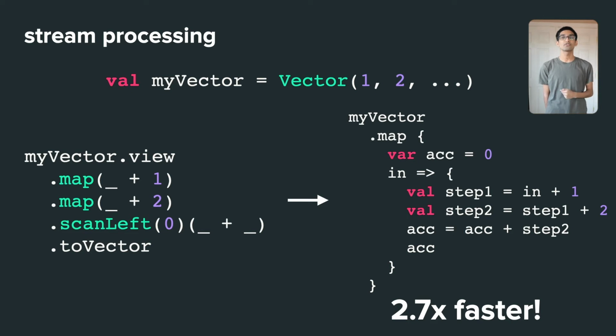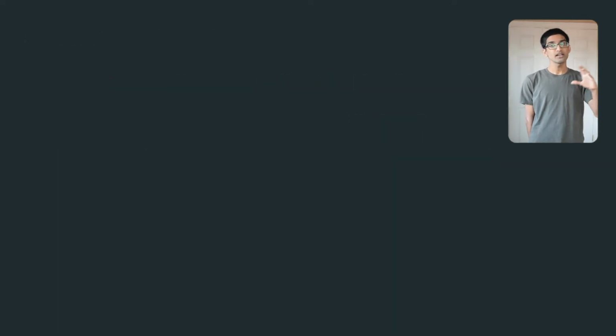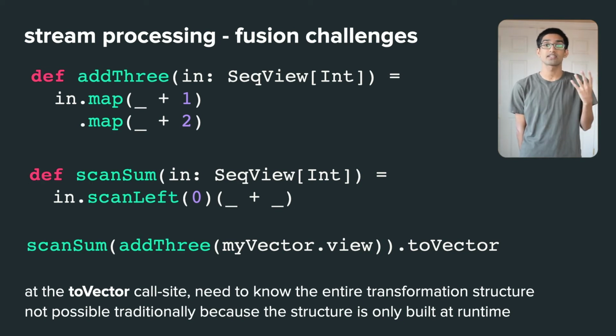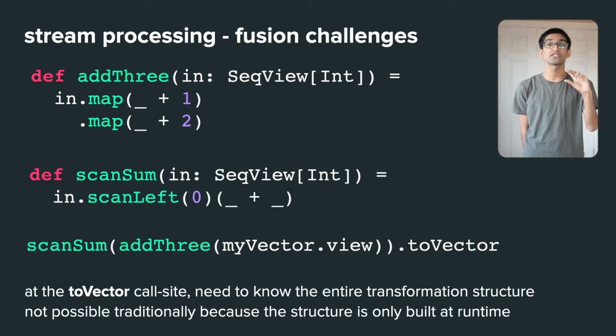But current stream fusion approaches have the issue that we explored all the way at the beginning of the talk, that they don't handle abstraction boundaries. If you define a couple steps of your transformation in one function and a couple in another, you can't fuse all the steps together because the compiler will only be able to fuse functions in a local context.